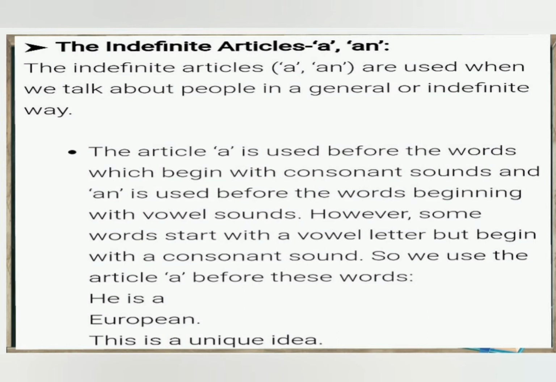The indefinite articles a and an are used when we talk about people in a general or indefinite way. The article a is used before the words which begin with consonant sounds and an is used before the words beginning with vowel sounds. However, some words start with a vowel letter but begin with a consonant sound. So we use the article a before these words. He is a European. This is a unique idea.